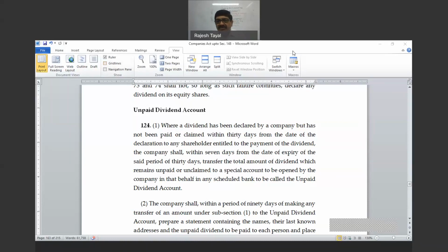Dividend limit. You said dividend limit is not clear. We can say that we can pay dividend by the last 3 years average, but if dividend is not paid in any of the 3 years, then what is the limit? Then the limit doesn't apply. It is simple. The 5 and 7.5% are not the limits on dividend. That was for the transfer to reserves. No limit for the rate of dividend. If you don't have any dividend during preceding 3 years, that condition does not apply. Then the sky is the limit.